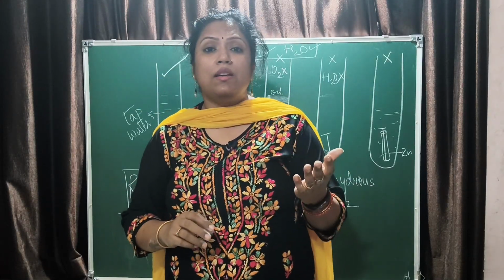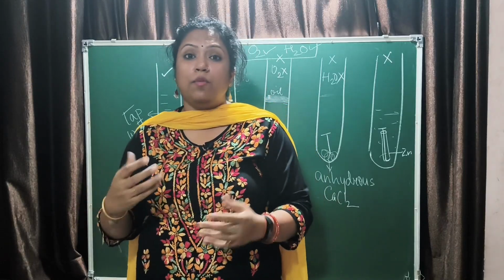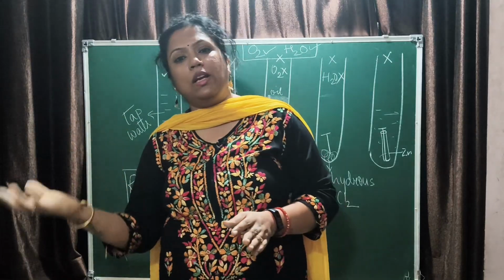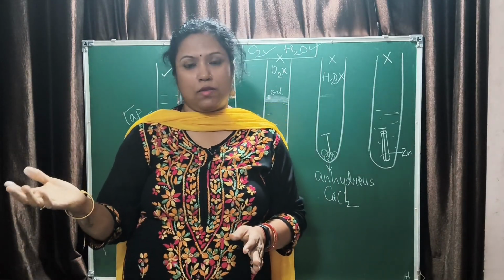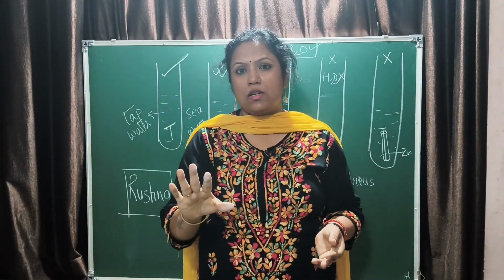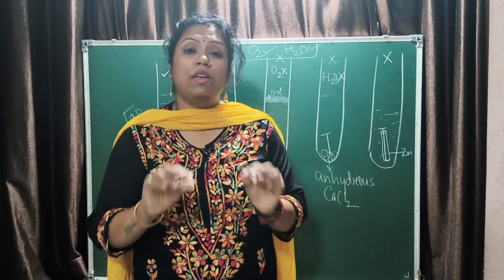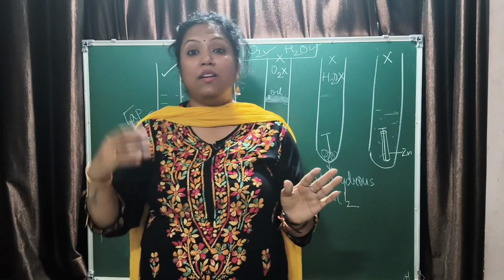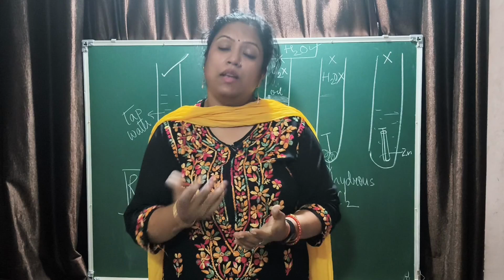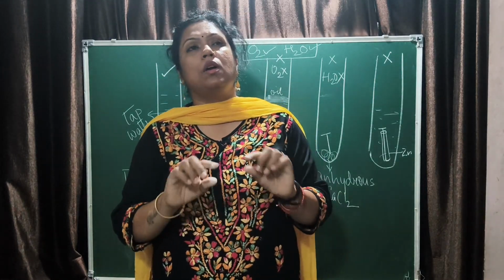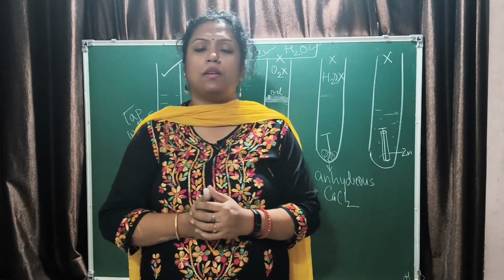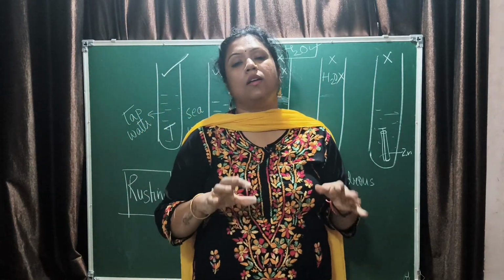Right. When zinc reacts with the food acids, it forms poisonous substances. So we cannot consume it, right? That is why we use tinned products for food storage. Okay. So galvanization is understood, tinning is understood. Then we have electroplating, where we apply a thin layer of a better metal over the iron to protect it from rusting. Chrome plating is a very good example. Nickel and chromium are used to form a layer on iron, on bicycle handles and all, to protect it from rusting. These are the methods to prevent rusting.